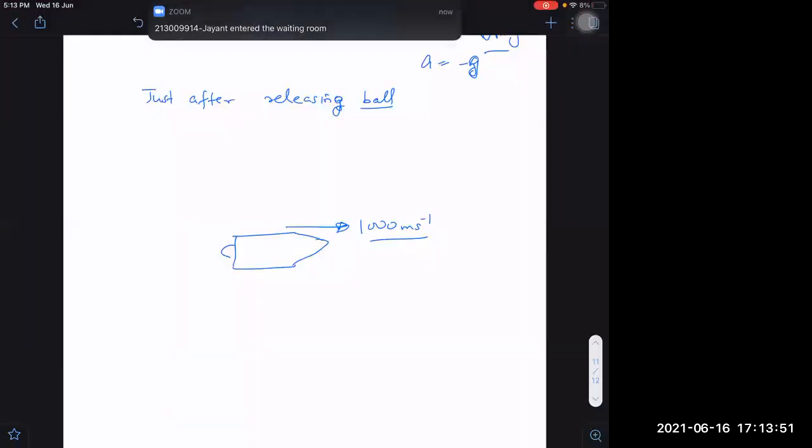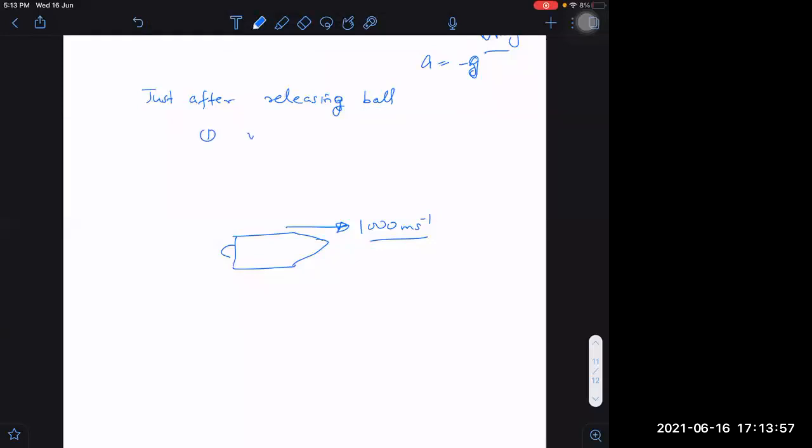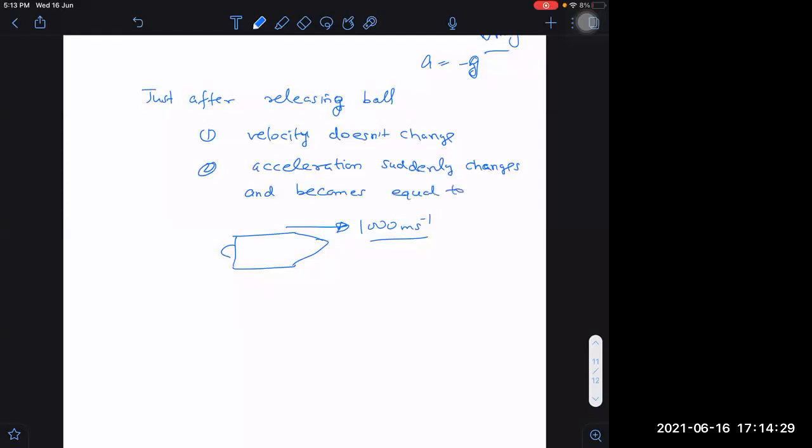Just after releasing the ball, what happens? Two things. One, velocity doesn't change. Number two, acceleration suddenly changes and becomes equal to g in the downward direction. Is it right or not? You understand this part?